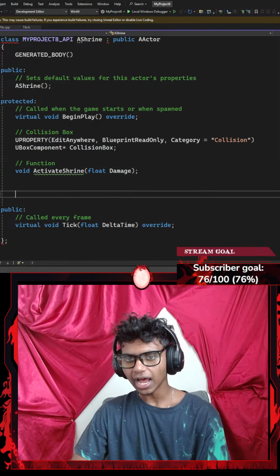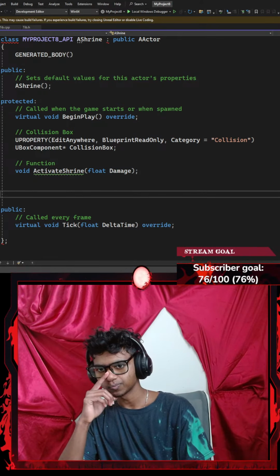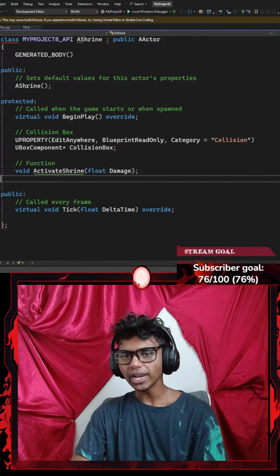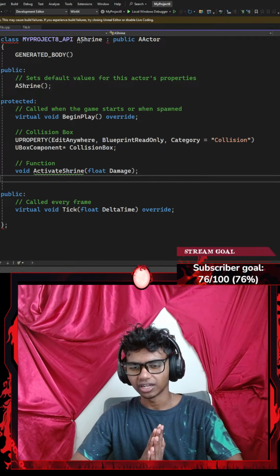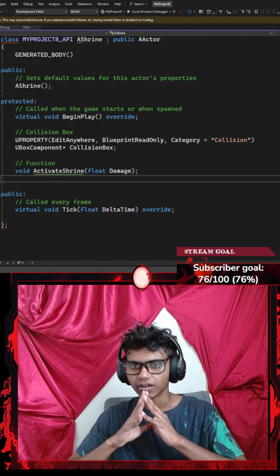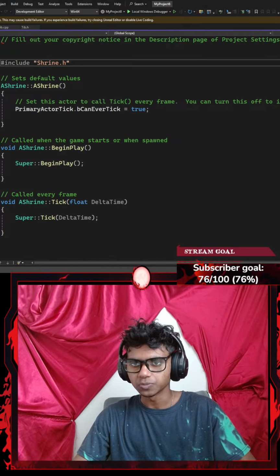Now, inside my ActivateShrine, I mean after that, will I need anything else? Do I want to add states, whether or not it has been or has not been activated? For now, I might not do that. Okay, I'm going to Control S to save the code. Let's go to my C++ now.